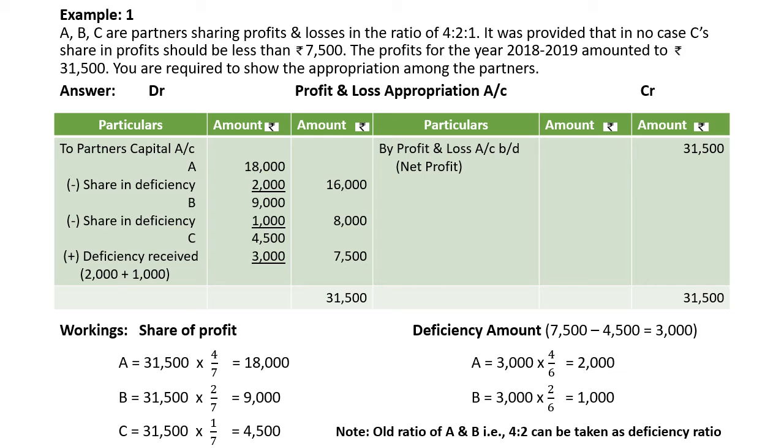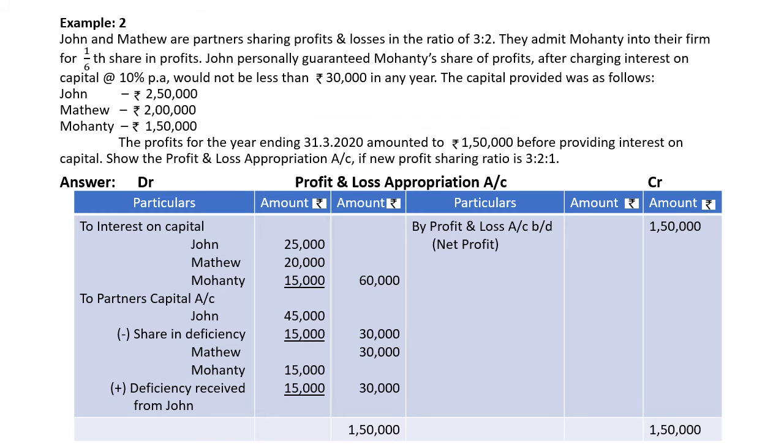Okay. I will explain another problem. John and Matthew are partners sharing profits and losses in the ratio of 3:2. It means it is their old ratio. They admit Mohanty into their firm for 1 by 6 share in profits. Mohanty is a new partner for 1 by 6 share. John personally guaranteed Mohanty's share of profits. It means John alone is giving guarantee to Mohanty for his guarantee profit.